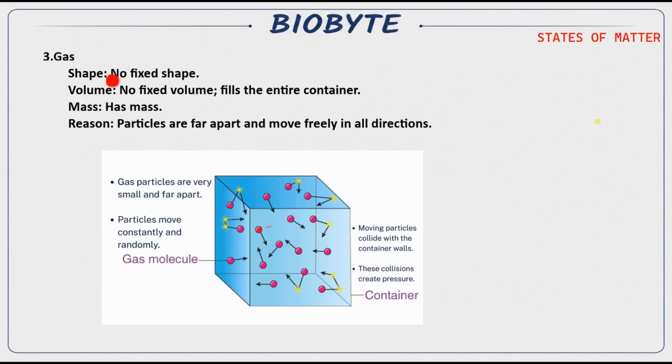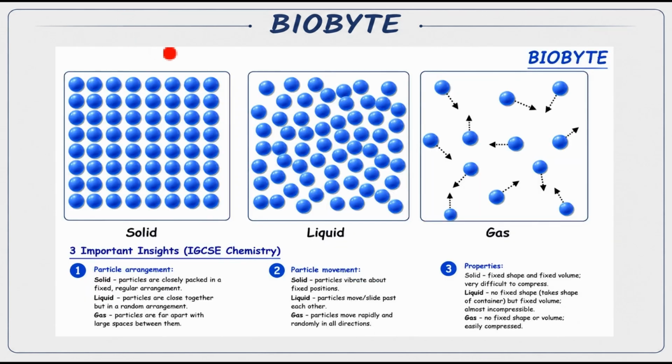After liquid, we will learn about gas. Gas has no fixed shape and no fixed volume. It fills the entire container. The gaseous molecules are very far apart from each other, and they don't have any intermolecular forces. Actually they do, but the amount is so small that it is nearly zero. The intermolecular force is not actually zero, but nearly zero. That's why they are called independent molecules. They move randomly and very fast, they have high kinetic energy, and they move freely in all directions.